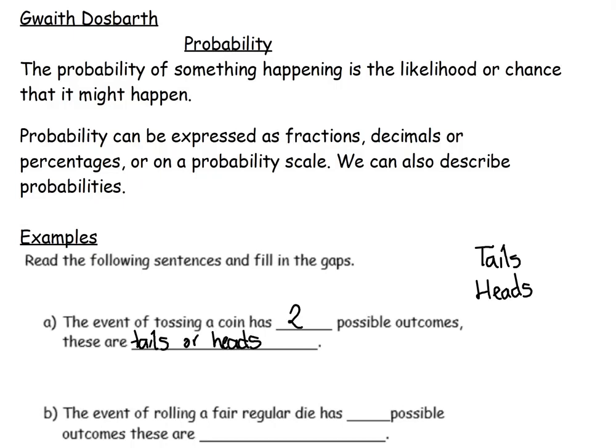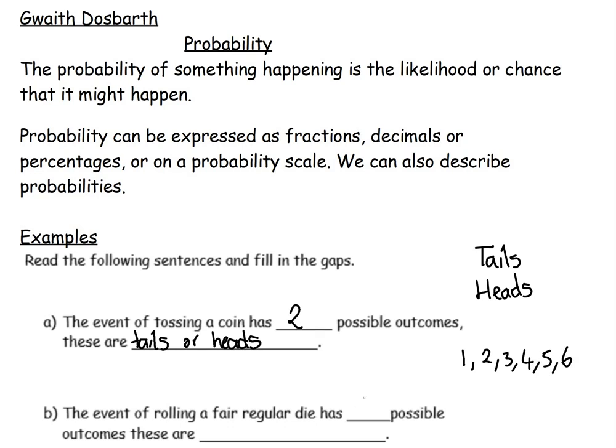The event of rolling a fair regular die, now die is dice, has how many possible outcomes? These are. Well, on a dice, we have got the numbers 1, 2, 3, 4, 5, and 6. It's a cube, it has 6 sides with these numbers on it.